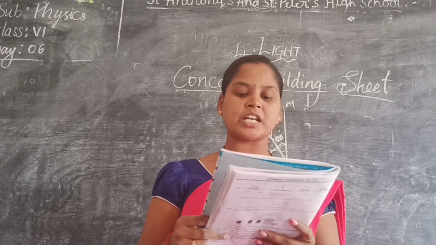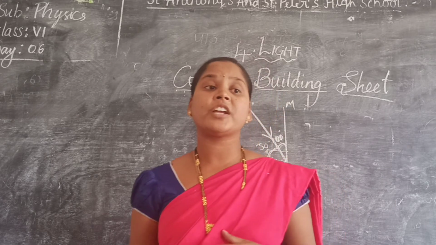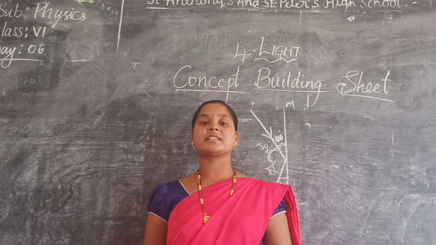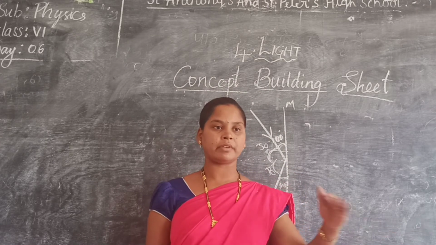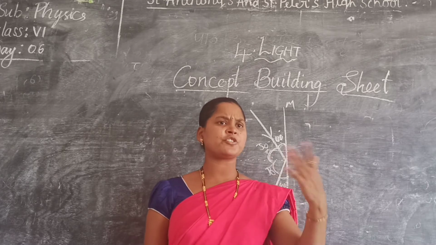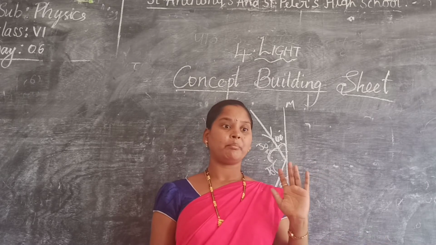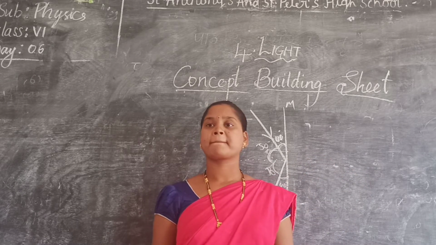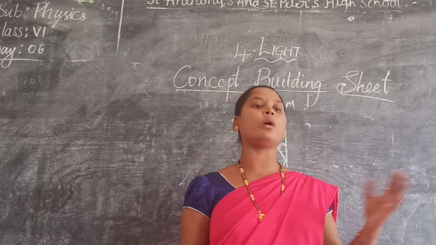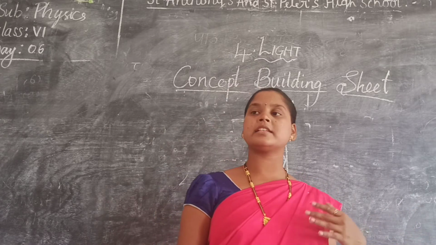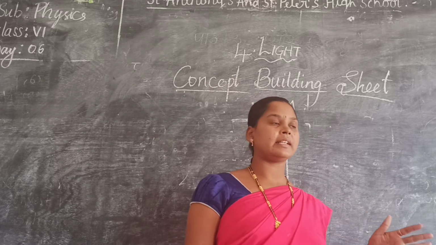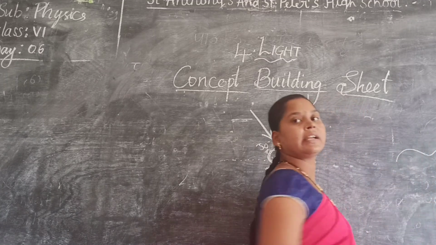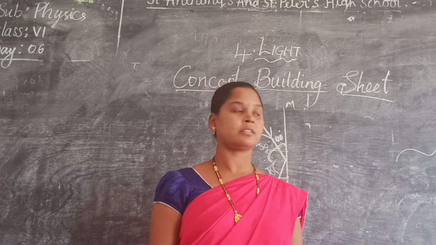Why do we need a shiny surface for reflection? When we are talking about reflection, I said only a smooth surface should be taken. We have to consider only a smooth surface. Why should it be smooth or shiny? A mirror is a smooth surface. Why are we taking only a mirror? Because it reflects more light. That is the reason we take a smooth or shiny surface. If we take an irregular surface, you will not get regular reflection.